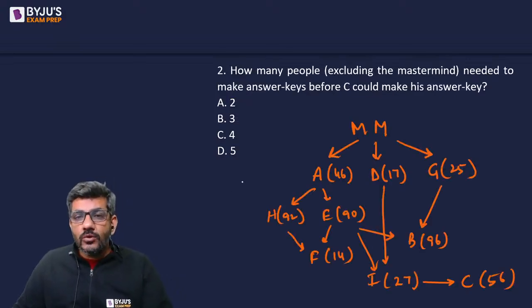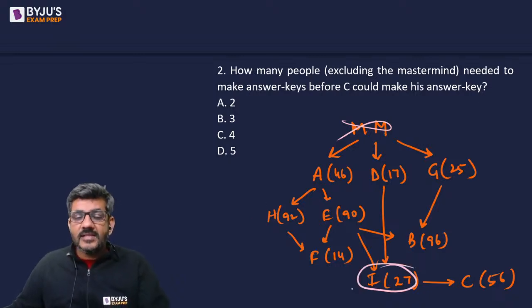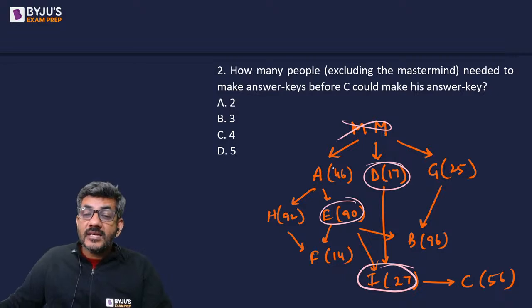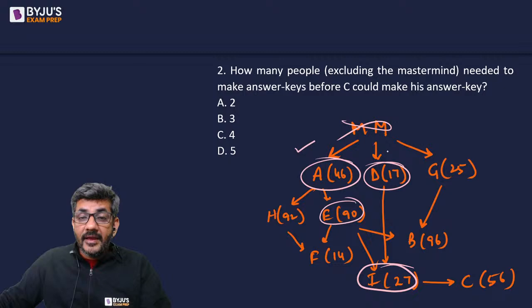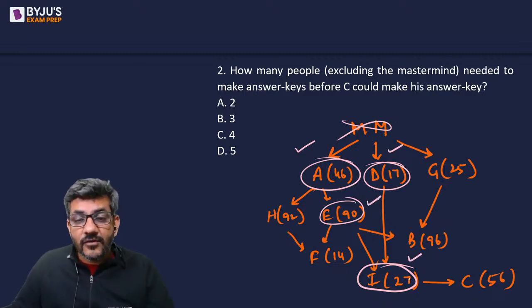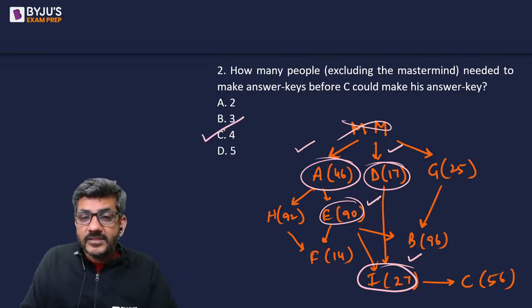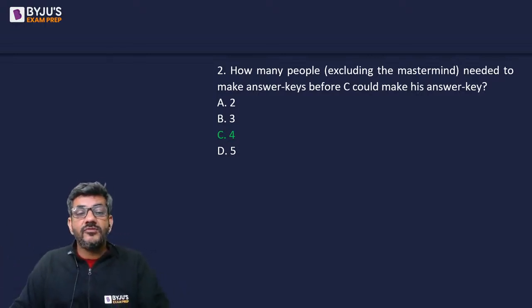How many people excluding the mastermind needed to make the answer keys before C could make his answer key? Before C, I must have made his answer key. For I to make the answer key, E and D must have made their answer keys. For E to make his answer key, A must have made his answer key. So apart from the mastermind, A, D, E and I must have made their answer keys for C to make his. So the correct answer for this question is option C, that is 4. Four people must have made their answer keys before C could make his.